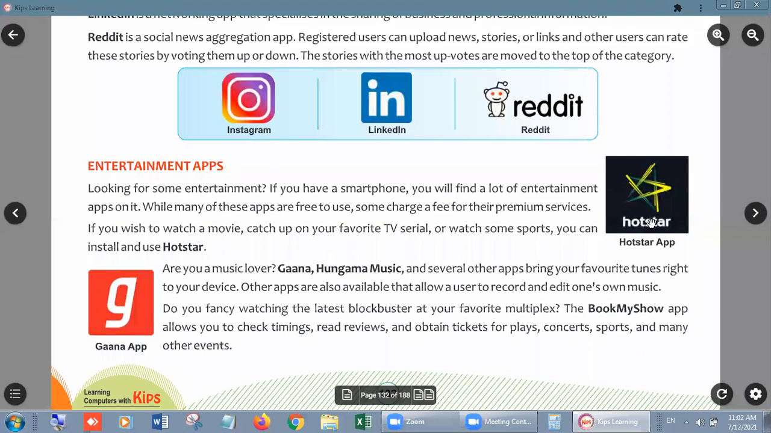Entertainment apps, such as Hotstar, Gaana app, and many more like Saavn, right? There are many more apps to which you can take subscriptions, there are so many apps you know very well nowadays.